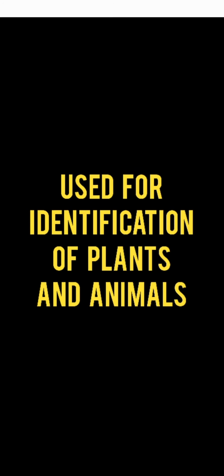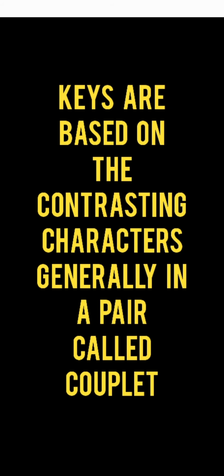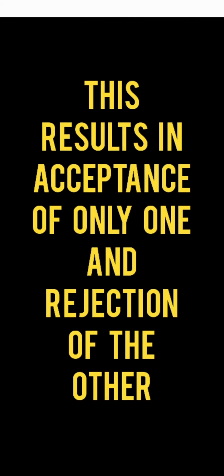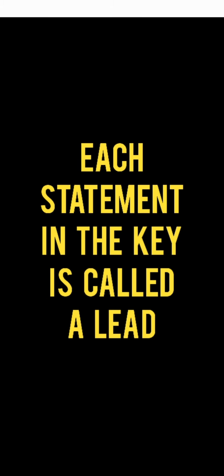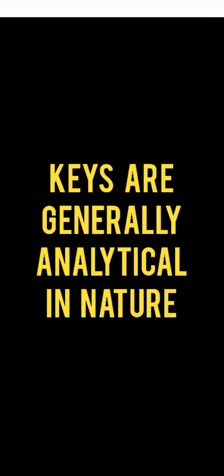Key. Key is another taxonomical aid used for identification of plants and animals based on the similarities and dissimilarities. Keys are based on the contrasting characters, generally in a pair called couplet, and the choice made between two opposite options. This results in acceptance of only one and rejection of the other. Each statement in the key is called a lead. Separate taxonomic keys are required for each taxonomic category such as family, genus and species for identification purposes. Keys are generally analytic in nature.